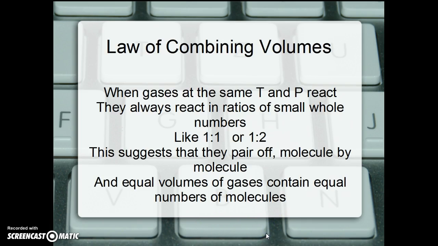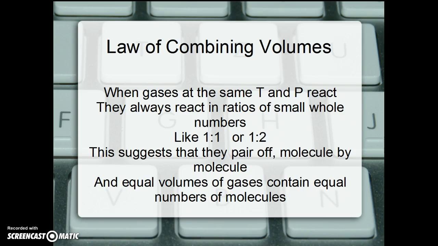You've just watched a video called Gases and How They Combine. The law of combining volumes, which you saw demonstrated in that video, tells us that when gases are at the same temperature and pressure, and they react, they always react in ratios of small whole numbers, like 1 volume of hydrogen to 1 volume of chlorine, or 1 volume of oxygen to 2 volumes of hydrogen.